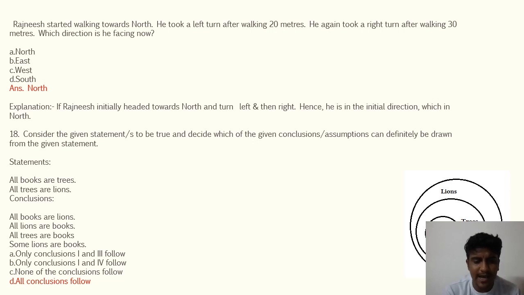Now next up we have directions. Directions is very important. Suppose this is Rajneesh. He starts to walk towards north. Now he takes a left turn and walks 20 meters. Then he takes a right turn, that means straight, and walks 30 meters. Which direction is he facing?